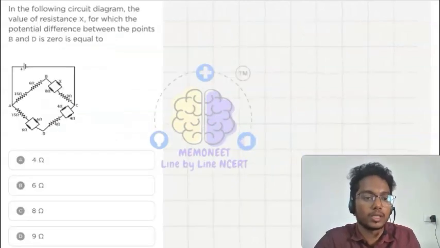Okay, so let's see another question. In the following circuit diagram, the value of resistance X for which the potential difference between the points B and D is 0 is equal to.